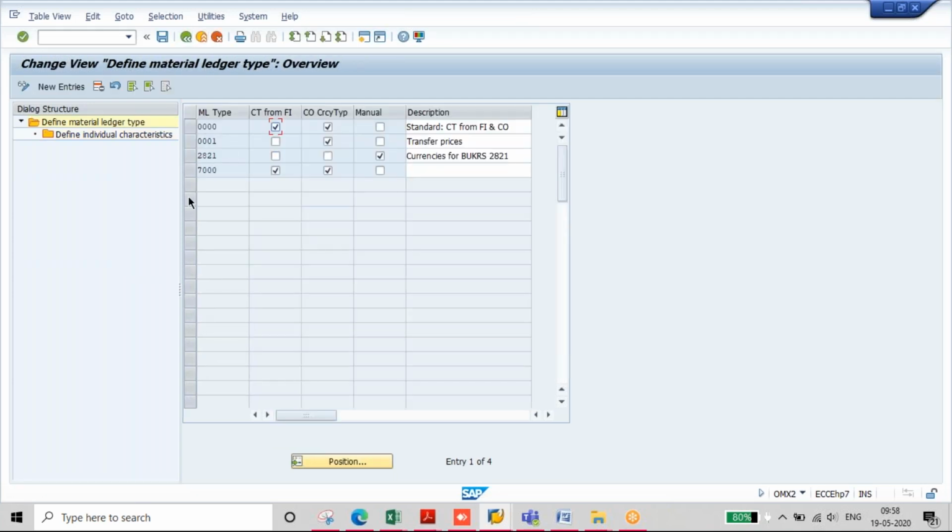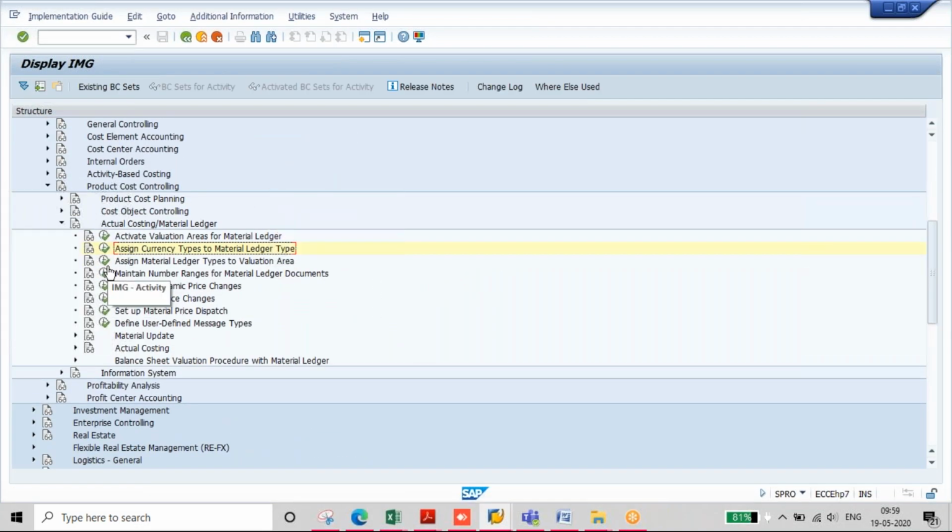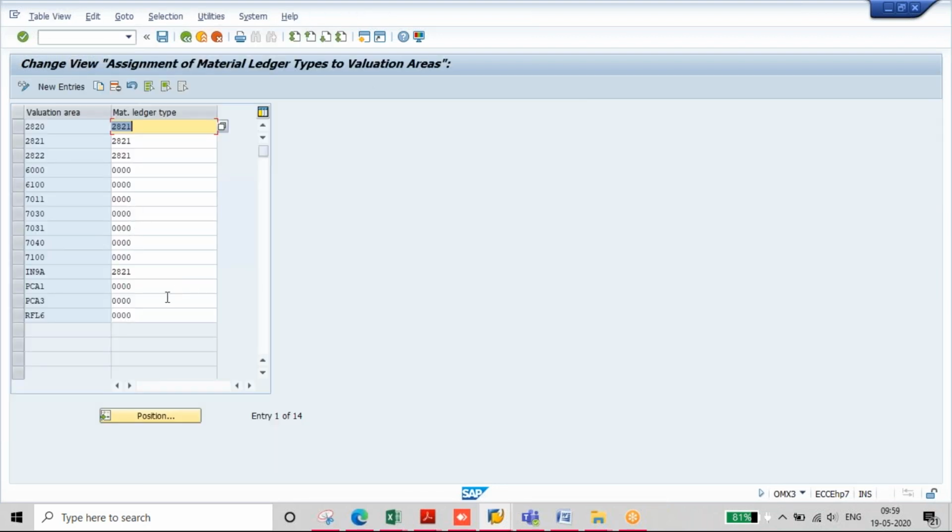So in ECC, SAP is recommending to go with the standard material ledger type, where the currencies are from FI and CO. We no need to create a new one here. Then we need to assign these material ledger types to our plant. By default it will be activated and assigned here. For plant PCA3, we have assigned the 000 material ledger type.